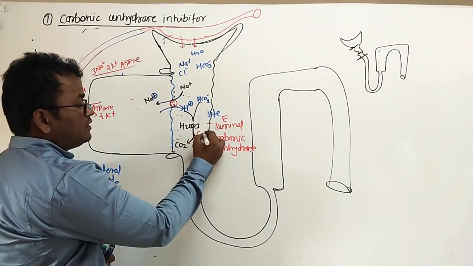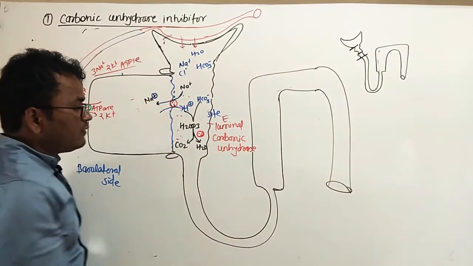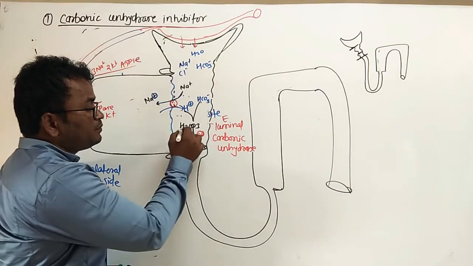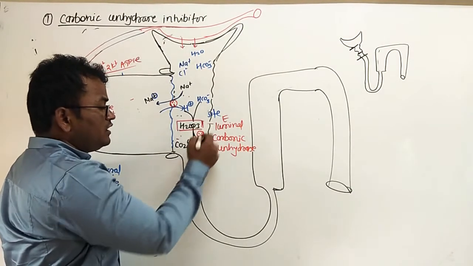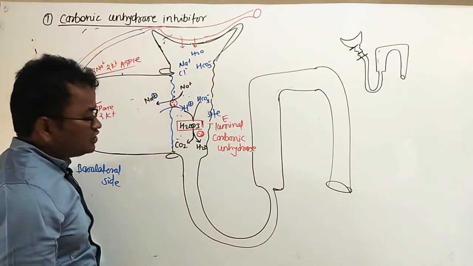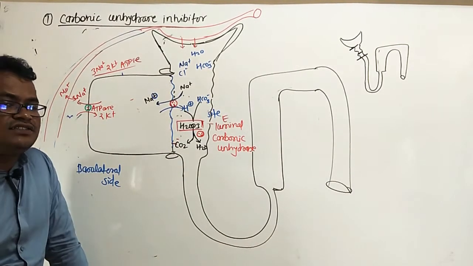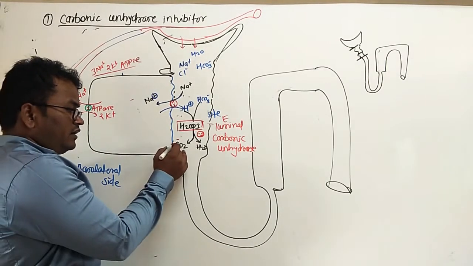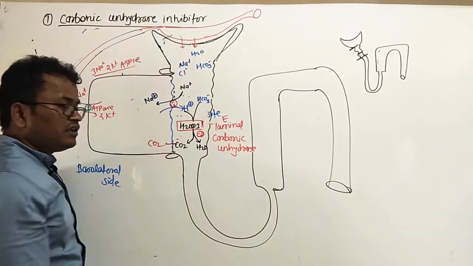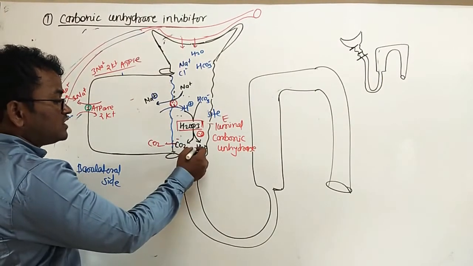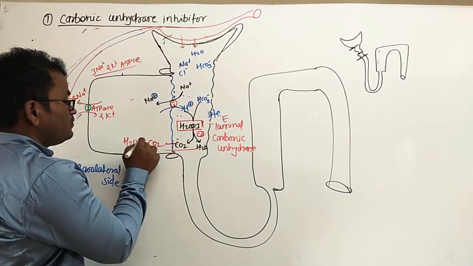Here is the enzyme, this is the carbonic anhydrase enzyme. This carbonic anhydrase performs splitting of the carbonic acid into carbon dioxide and H2O, and this carbon dioxide is lipid soluble. It is transported across the plasma membrane and goes into the intracellular space, and this water is also transported into the cell. So this is the H2O.